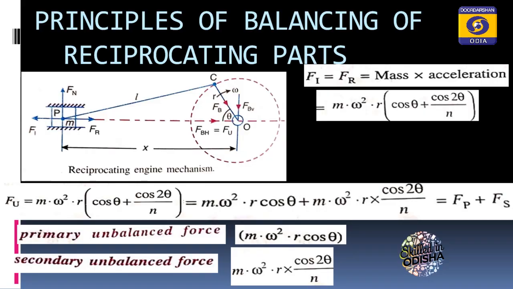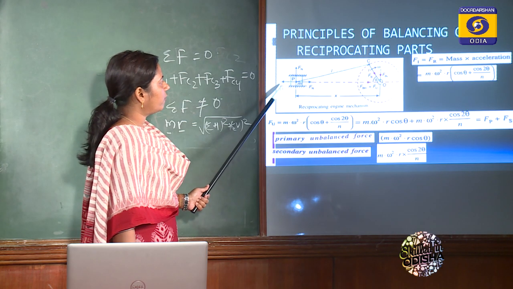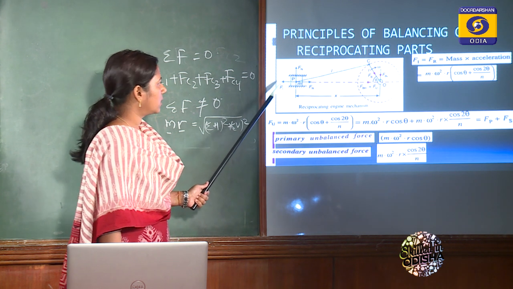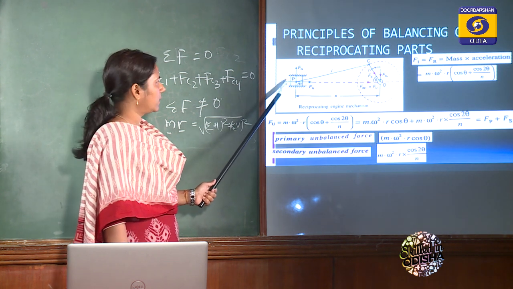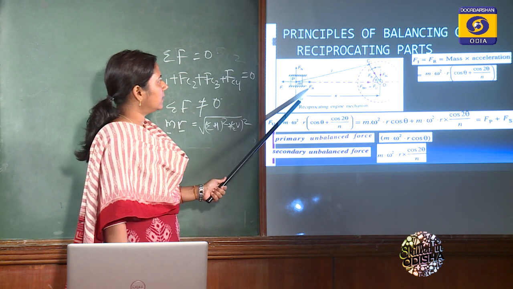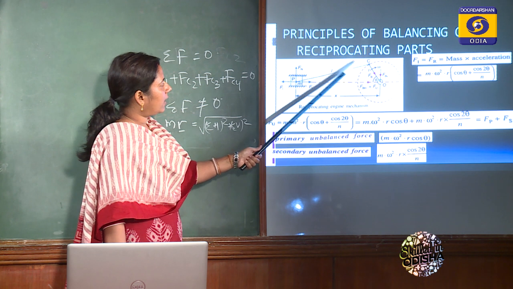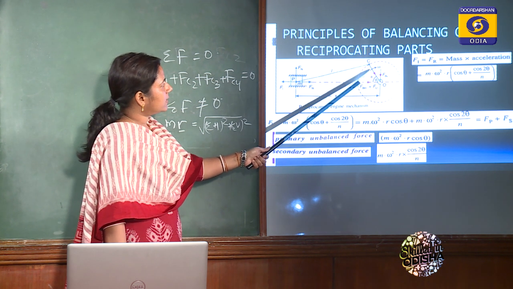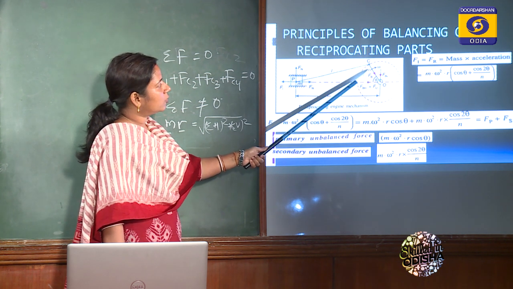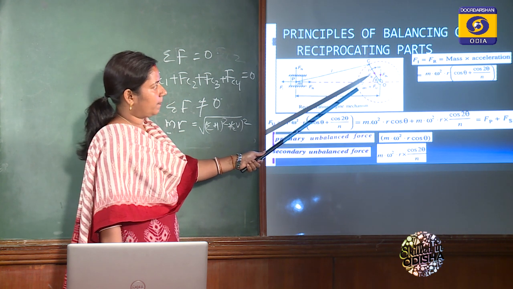These are the dimensions. And now you can see the forces. What are the forces here? One is Fi. Fi is the inertia force of the reciprocating part, and Fr is the force required to reciprocate the part, and here Fn is the normal force at the guide, at the crosshead, and Fb is the force on the crankshaft bearing.